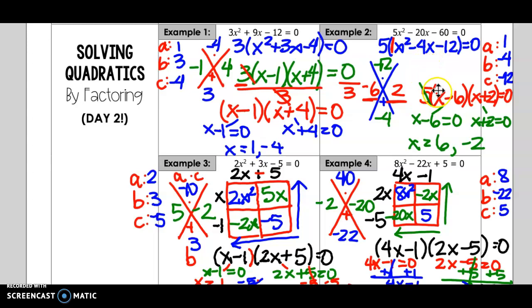I can factor out a GCF. That makes it a little bit easier when I am identifying my ABCs, so that A is only 1. It makes it easier when we factor. The key here is, if you have a GCF out in front, like 3, and I divide both sides by 3 in example 1, 0 divided by 3 is still 0. So then we can just take each of those factors, set them equal to 0, and find my solutions. Same with over here. We divide by 5 and it just cancels and this still stays 0. So then we can set each of those factors equal to 0 and solve for x.